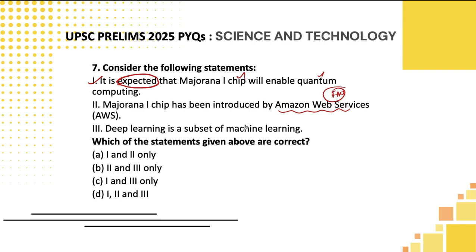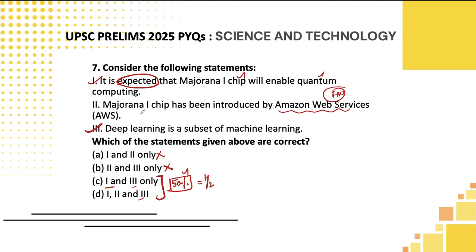Deep learning is a subset of machine learning. This is true, students, because this is common sense we can apply. Now, the only thing we have to verify is we are not sure about the second statement. So one thing is 1 and 3 have to be present in the option. So A we can eliminate, B we can eliminate. Answer has to lie between C or D. Since we are not sure about the second one, we need to hold on. Usually to my students, what I will be telling is, if you arrive at this particular situation, kindly attempt that question, because the probability of you getting it correct is 1 by 2 or 50%, and you should go for it. Maximum chances of you landing in positive marks is very huge in this particular 50% probability question.